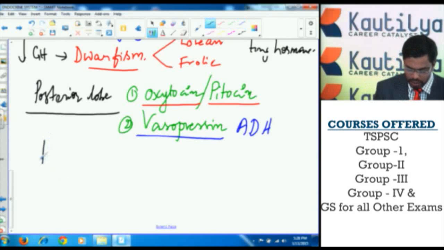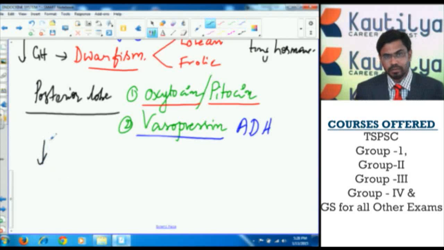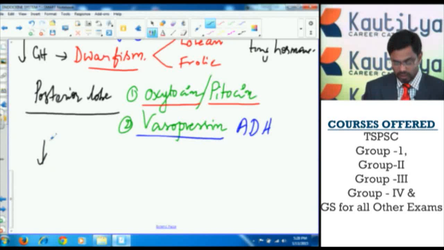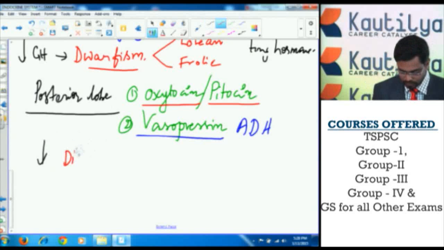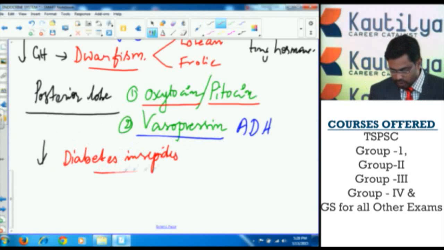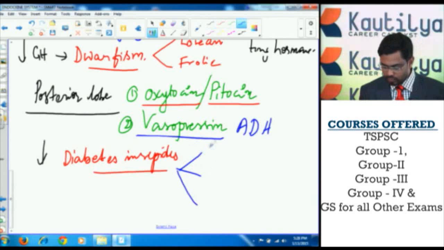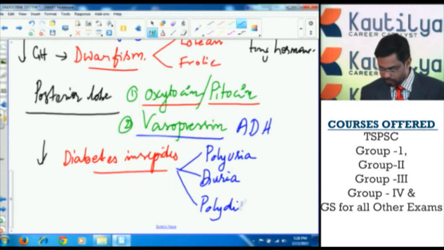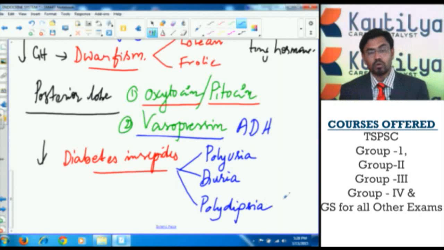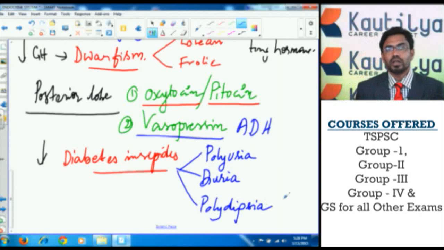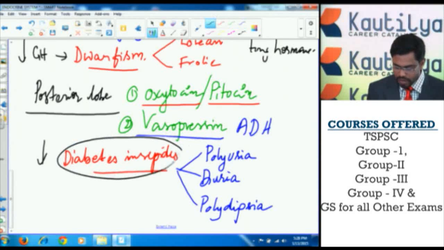Suppose the vasopressin hormone is under-secreted, or not produced properly, the reabsorption of water will not occur properly in the kidneys, thereby it leads to a condition called polyuria, and this condition is called diabetes insipidus.